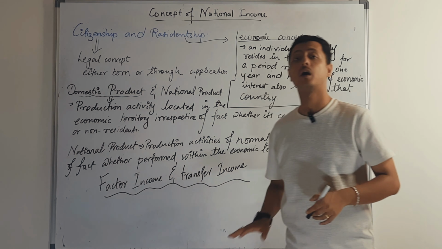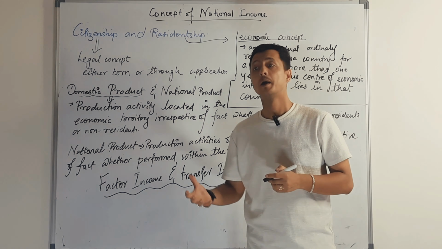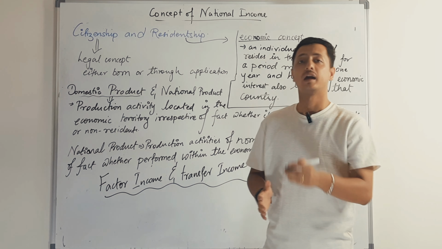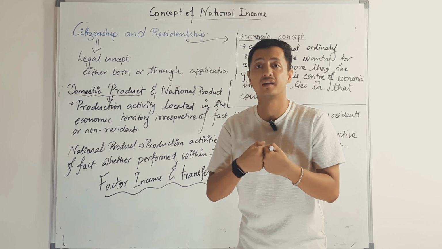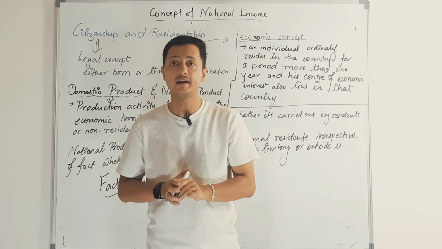Factor income is the income that is earned by doing some productive activity, right? It is income received as compensation for your work.